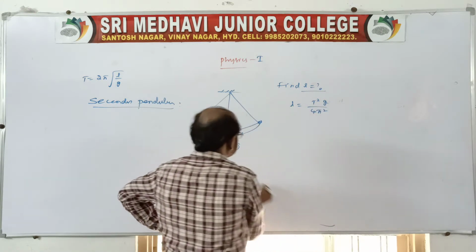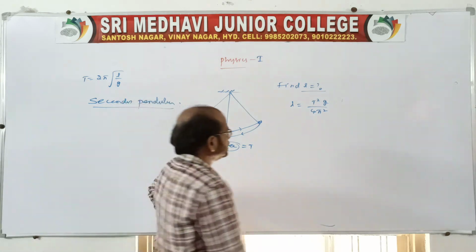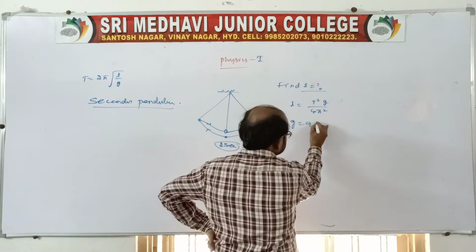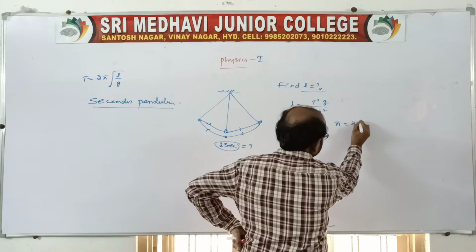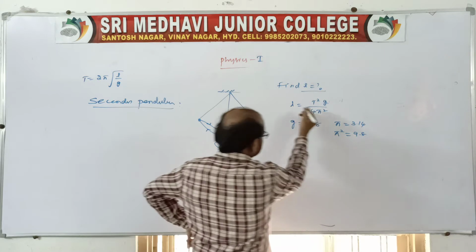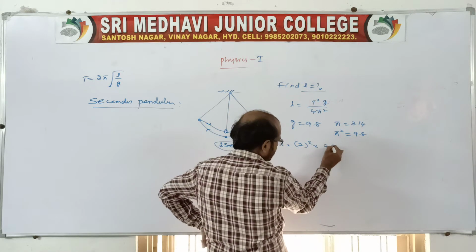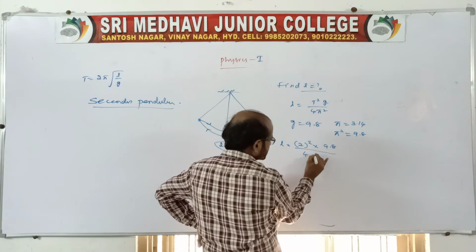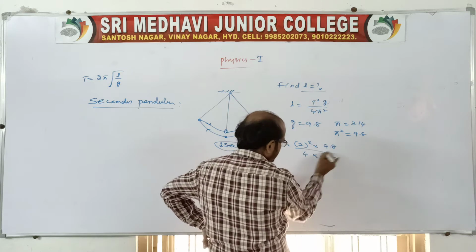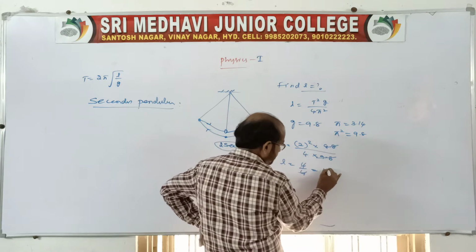The time for a seconds pendulum is 2, the value of G is 9.8, and pi square is approximately 9.8. Directly you write 2 whole square into 9.8 over 4 into pi square, which is again 9.8. You cancel 9.8 with 9.8, so L equals 4 by 4, which becomes 1 meter.